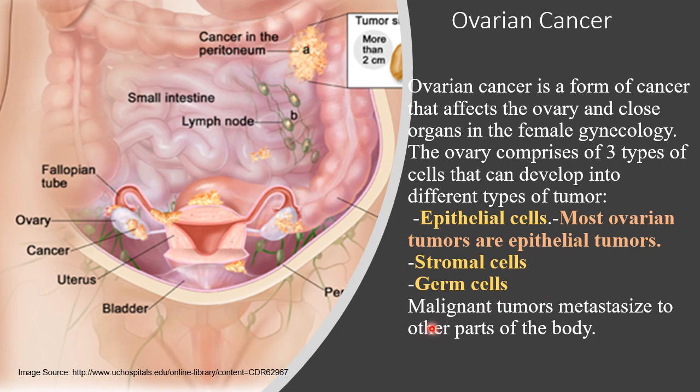Ovarian cancers are malignant tumors because they metastasize to other parts of the body. From what we can see over here, there's a tumor in the ovary and it has spread to the fallopian tube, to the other ovary, all the way to the GI tract, and we can also see that there's cancer in the peritoneum.